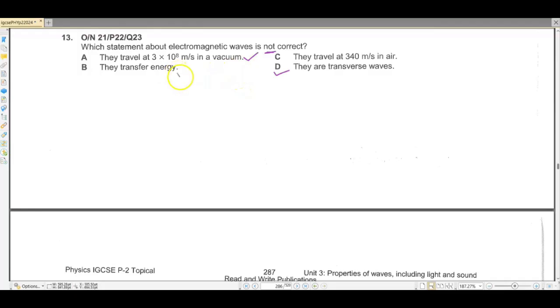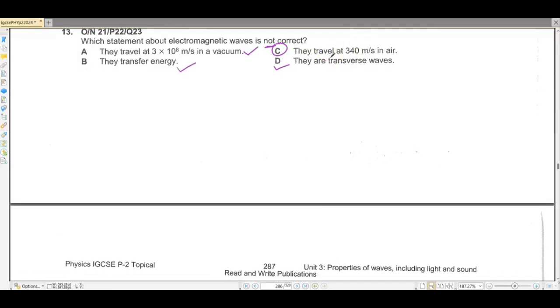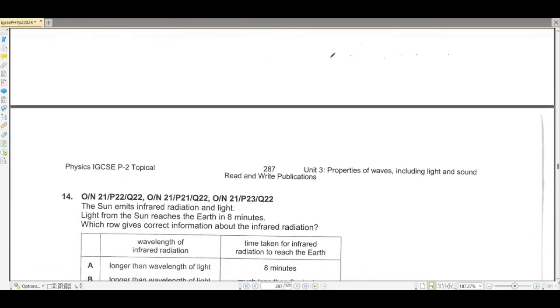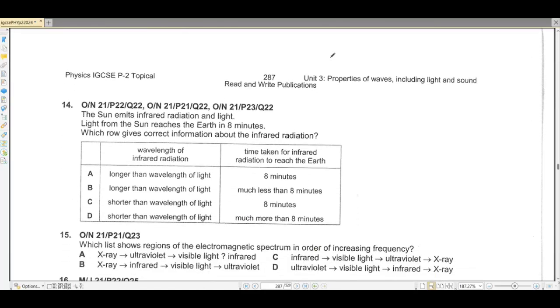And they transfer energy. This is also obviously correct. So they travel at 340. Their speed in air is almost similar to that of speed in vacuum. So 340 is not the correct option. Sound waves travel at this speed in air. And yeah, in air, they travel at this speed.